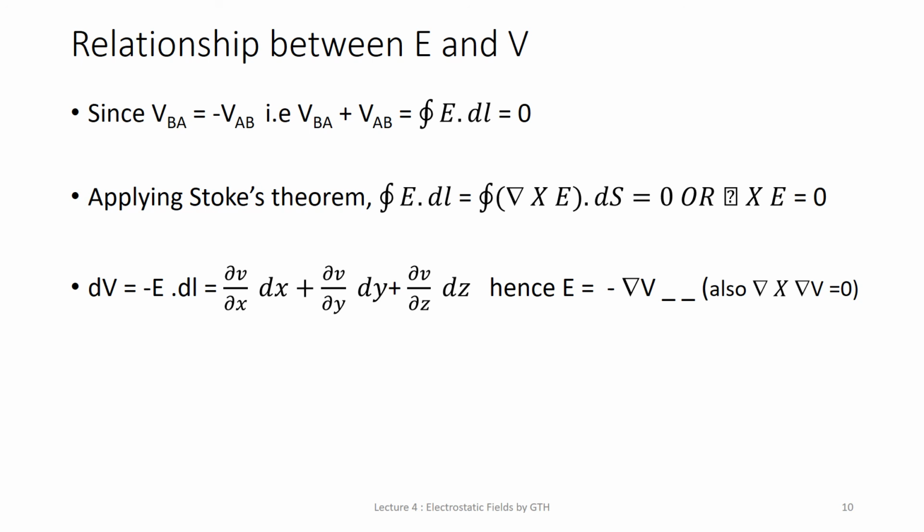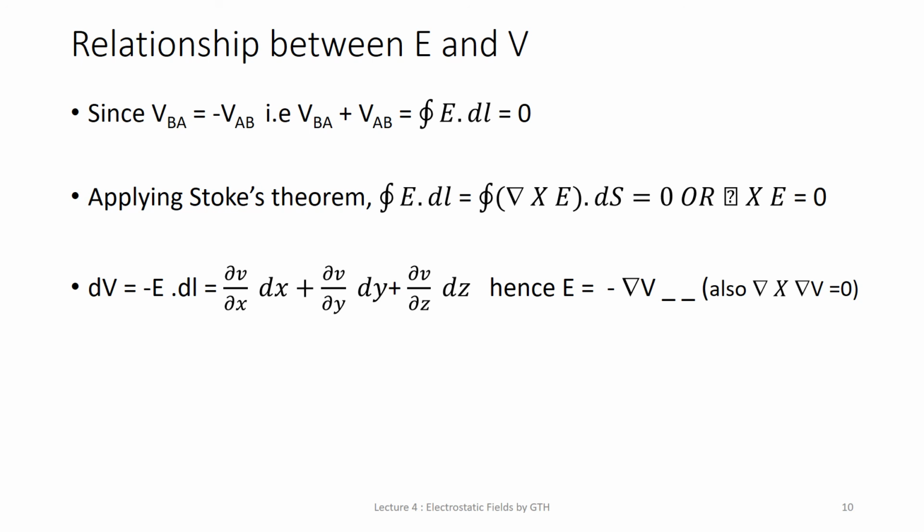This is the vector quantity, and if you multiply it by dr, that is i dx plus j dy plus k dz, you get dV by dx dx plus dV by dy dy plus dV by dz dz. Hence you can directly write E is equal to minus gradient of V, that is minus del V.